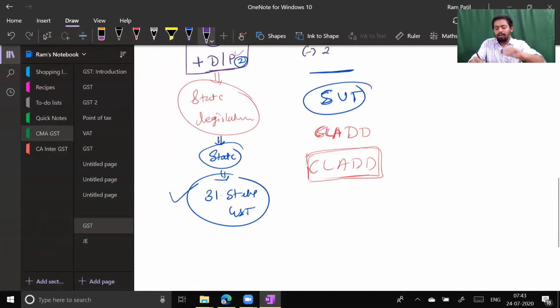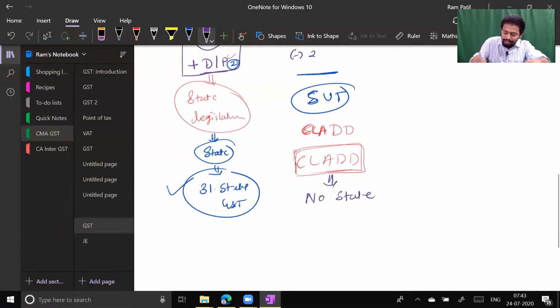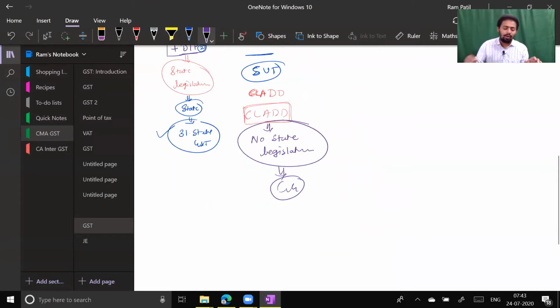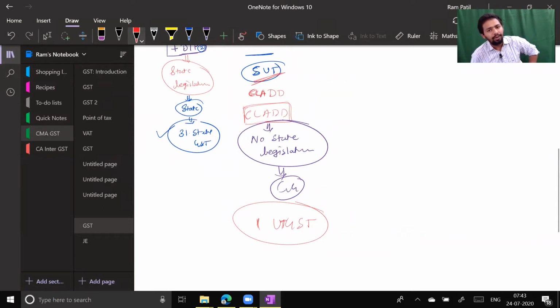They are not having any state legislature. That means they cannot make law for themselves. So who will make law for them? Obviously the central government. Whenever you cannot make law for yourself, the central government will make law for you. For these 5 union territories, some people think we are having 5 different UT laws. No, we are having only one UTGST law. UTGST means Union Territory Goods and Services Tax Act. For 5 we are having one.